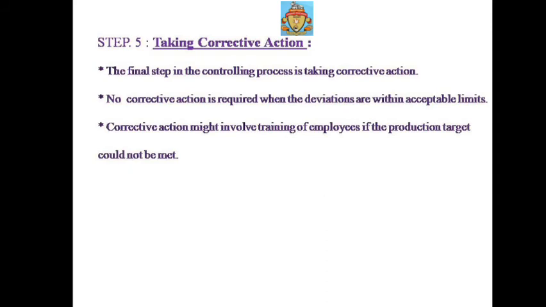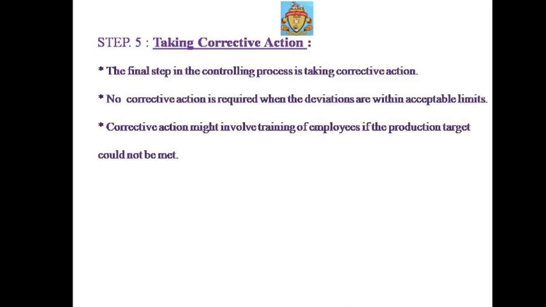Corrective action might involve training of employees if the production target could not be met. Corrective actions help to involve training of employees. Why? Because if you train the employees to reduce the deviations, then easily you can increase the performance of the employees and the production target. It is more helpful for the growth of your business organization.